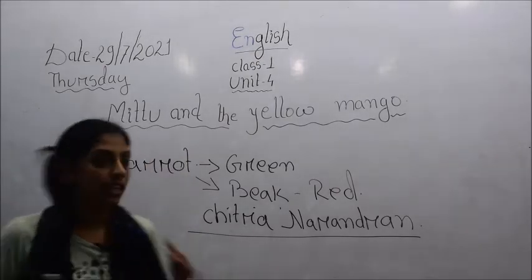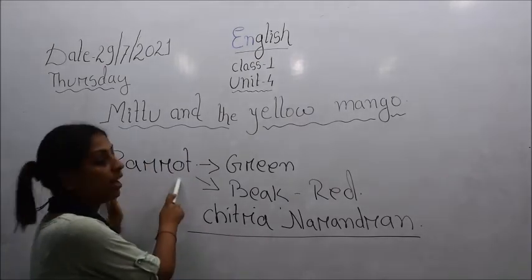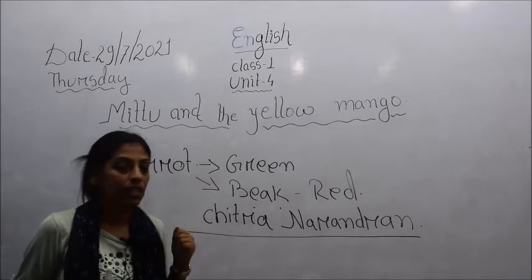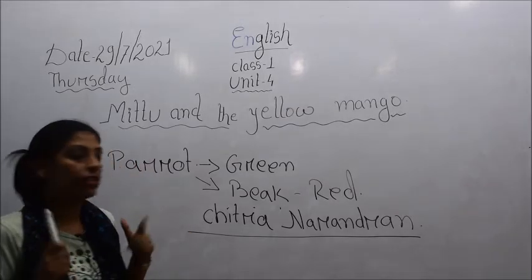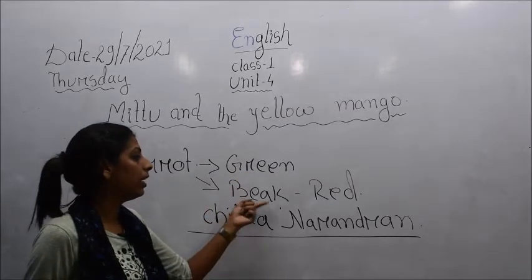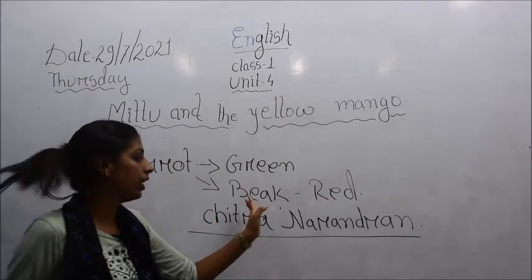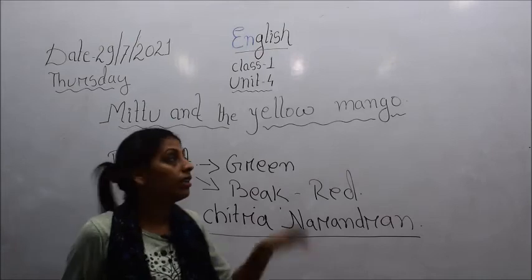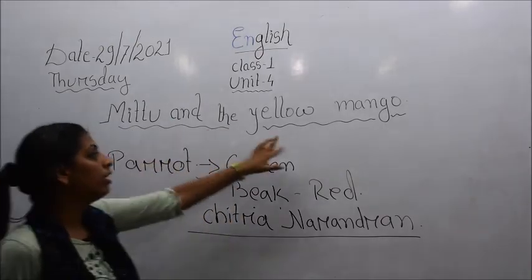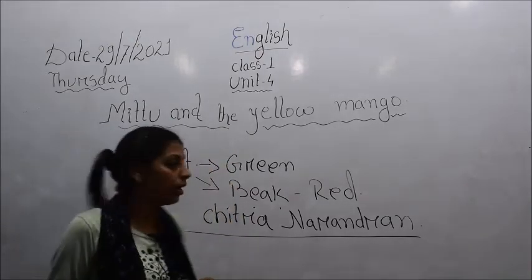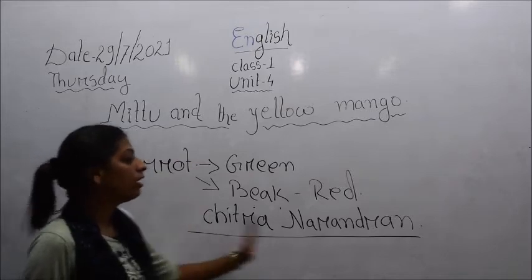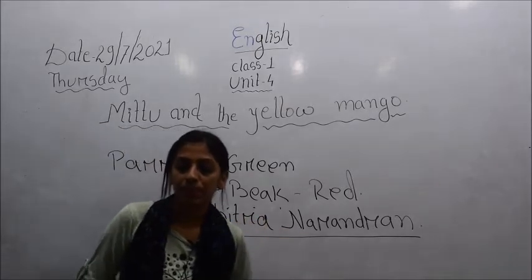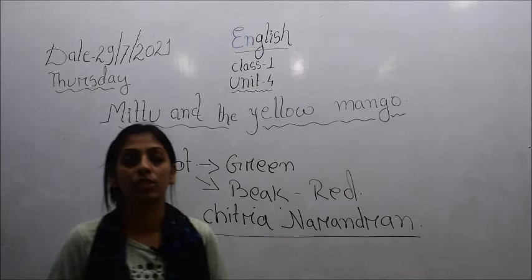So children, up to here I hope it's very clear to you, right? We have seen what a parrot is. A parrot is a bird which is of green color, and it has a beak that is of red color. And this story, Mittu and the Yellow Mango, is written by whom? It is written by Chitra Narendran. So now we will proceed to the story.